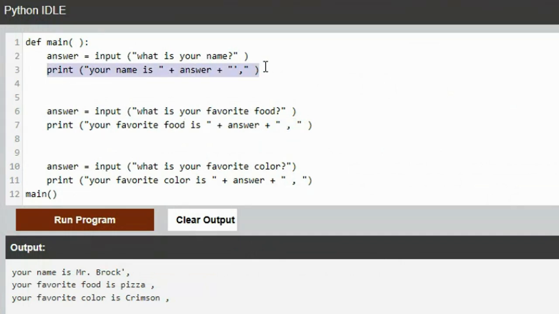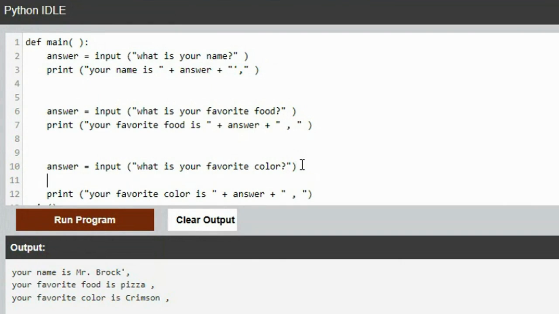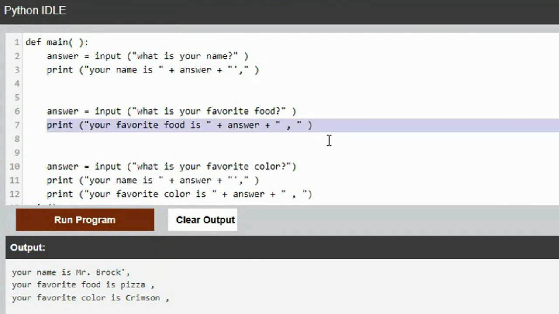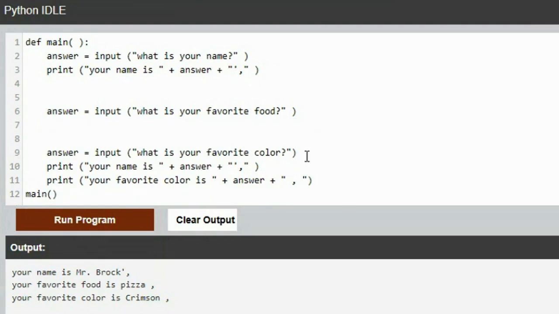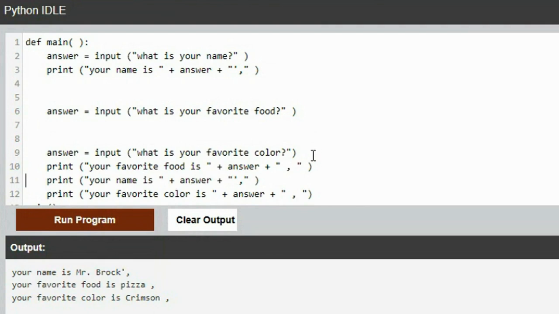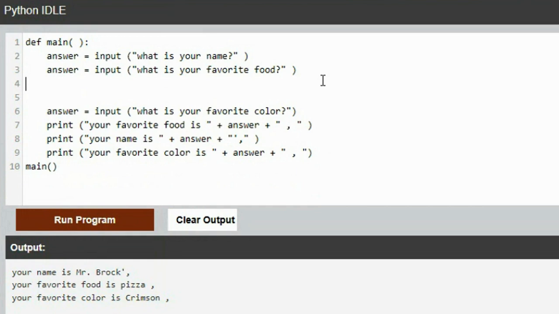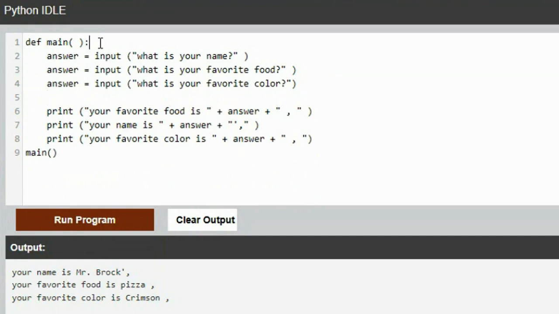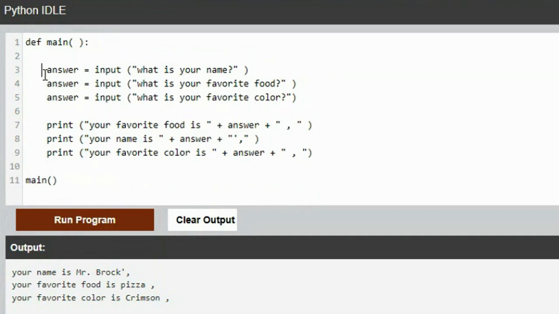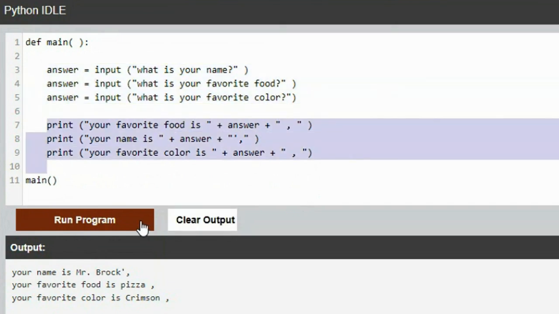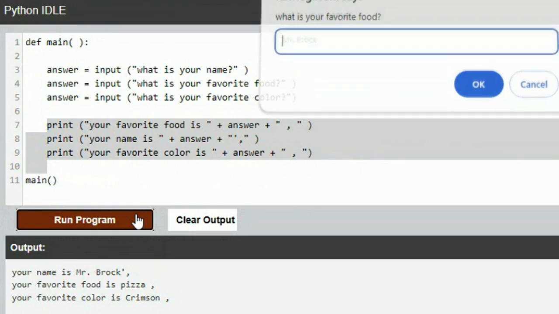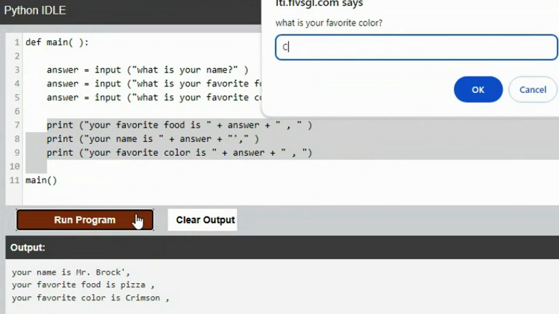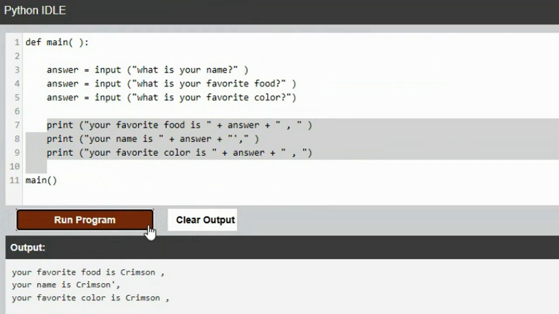If I moved all these print statements to the end, which we could do, we could put all the inputs together. We don't need print statements up here. We're just going to get all the input, and then print it all at the same time. If I did yours, Mr. Brock, what's your favorite food? Pizza. Favorite color is crimson. The way yours is written, my favorite food's crimson, your name is crimson, your favorite color is crimson.